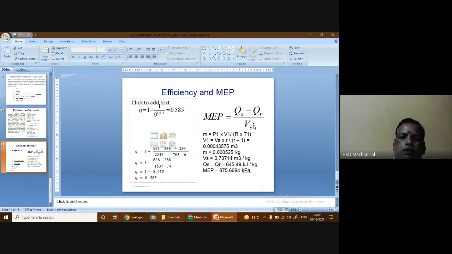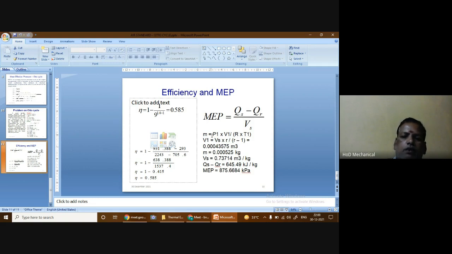So we need to find either the specific volume, or the heat supplied per kilogram of the substance. For that purpose, I have to find the mass of the substance. From the ideal gas equation of state, the mass of the substance can be given by P1 into V1 divided by R into T1.